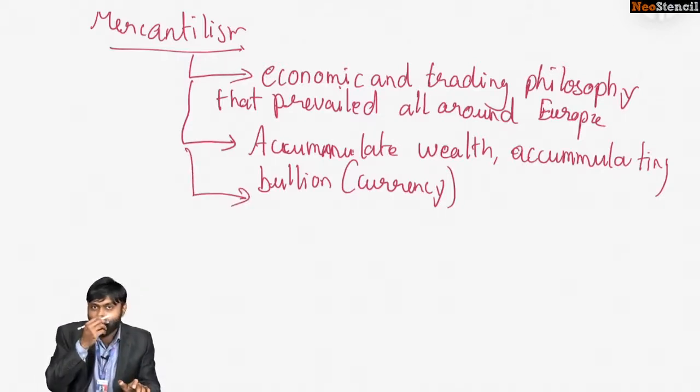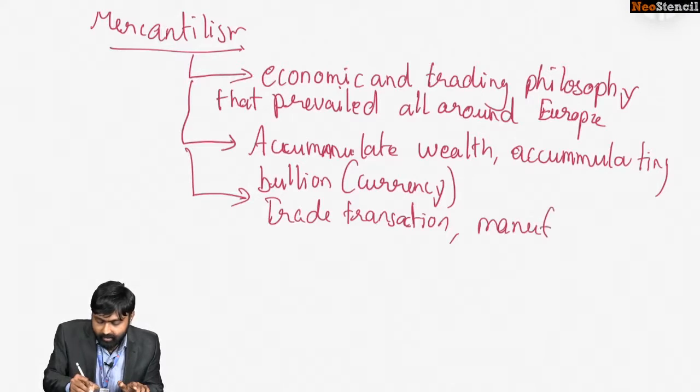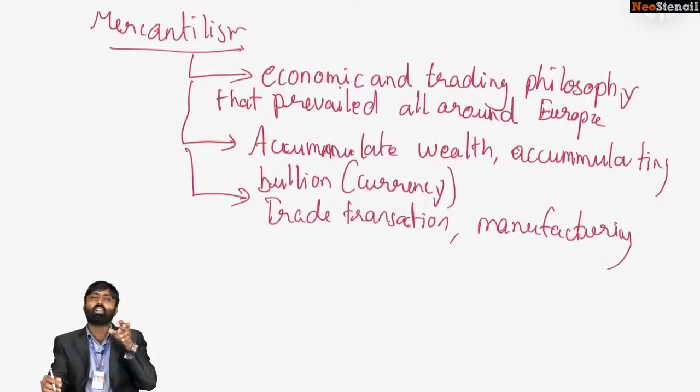You accumulate wealth via trade, transactions, for which you require manufacturing. For trade, the country requires manufacturing. So the country needed to manufacture products in order to trade. Please remember that. It was via trade transactions, and via manufacturing that you could actually trade products. Now, what is the issue with this particular philosophy?